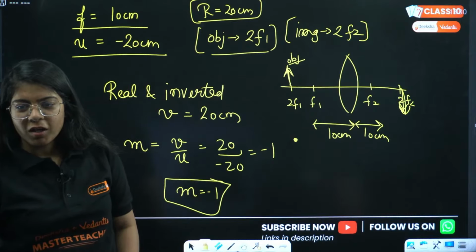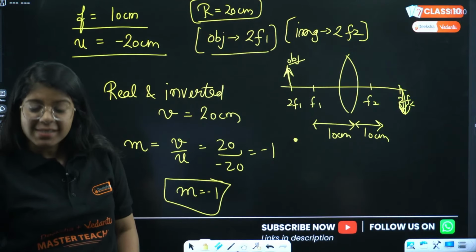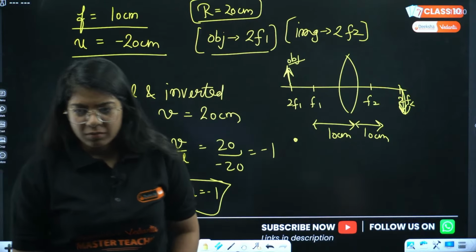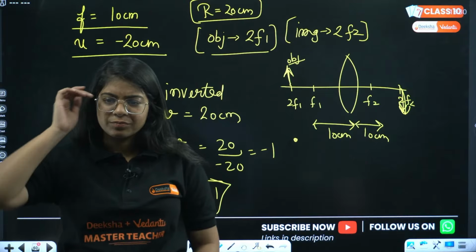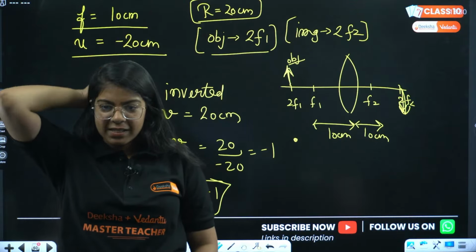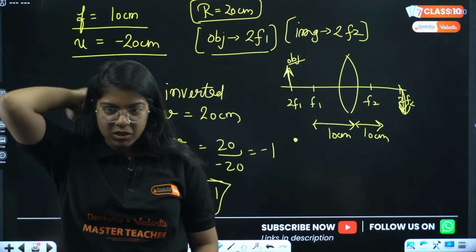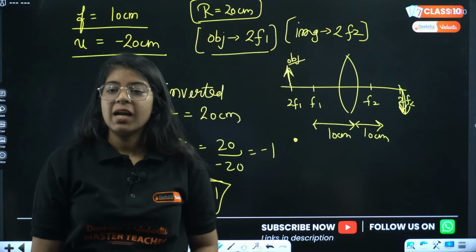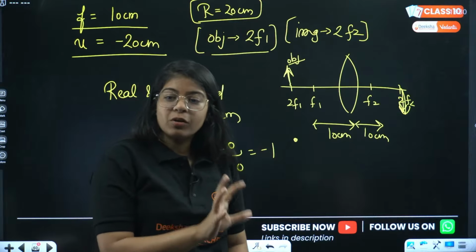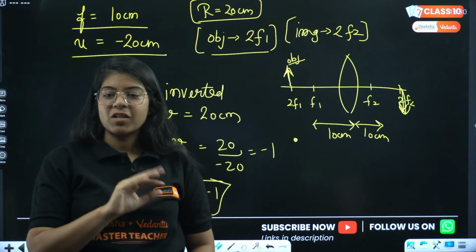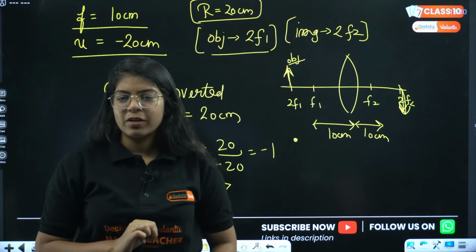Okay, let's move on to the next question. Same size, enlarged, right? Same size and enlarged, Sudhanshu? It will be of same size. Yes, very good, Maheshwari. It will be of same size, not enlarged. The image will be at 2f2, it will be real and inverted, and magnification will be -1. Very good, everyone.